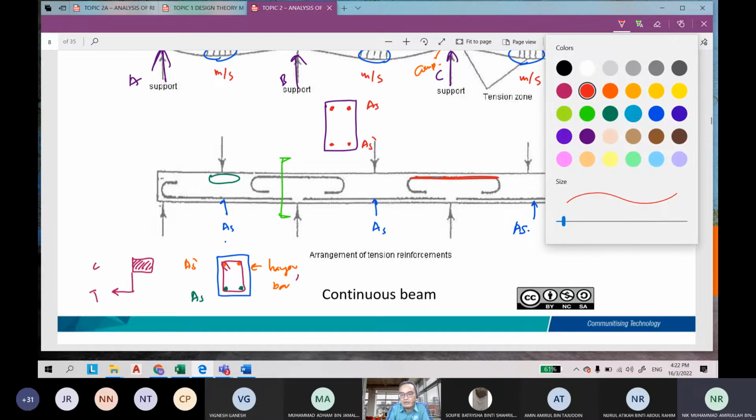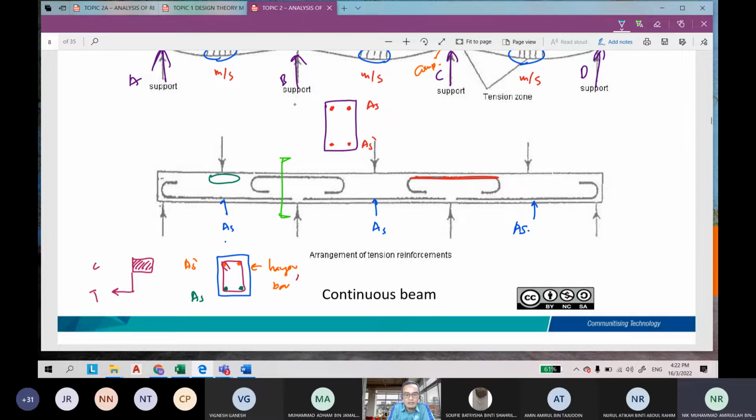So this is your question during the past. This is your tension, and this one is for your compressions. It's inverted because tension is now at the top and compression is at the bottom. You don't have to remember the steps of work. You just have to remember this concept. Understand and remember, this is the mid-span situation, and this is at support. Okay, very simple.